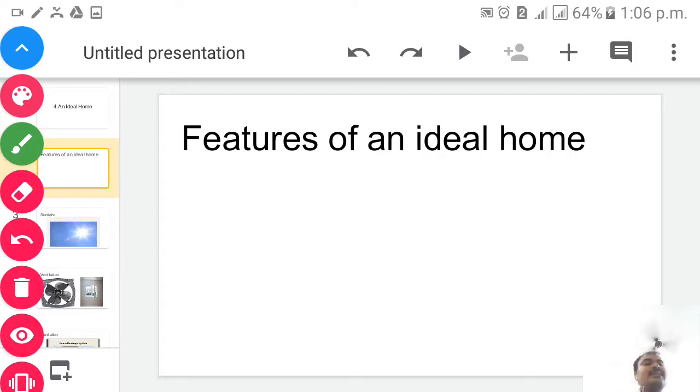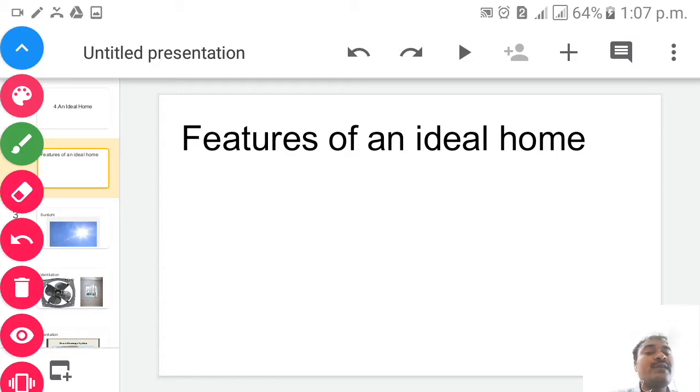So in the last class, we were discussing some points we have to remember for the maintenance of our house. Children, make it clear and remember always: whether the home is big or small is never important, but it should be neat, clean and hygienic, because if it is clean, neat and tidy, then only our environment looks good, isn't it? Then we will be safe from all these obstacles, you can say. So how can we make our home an ideal home? For that we have to follow some points in our day-to-day life.